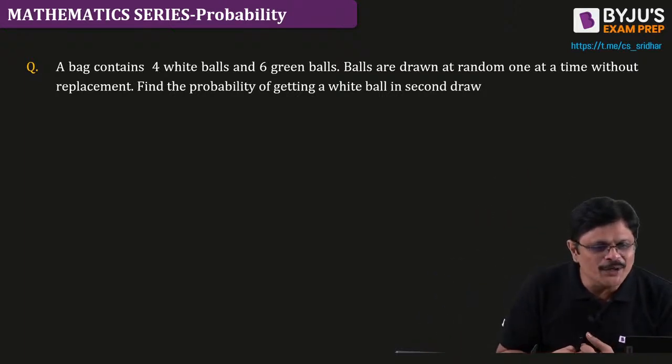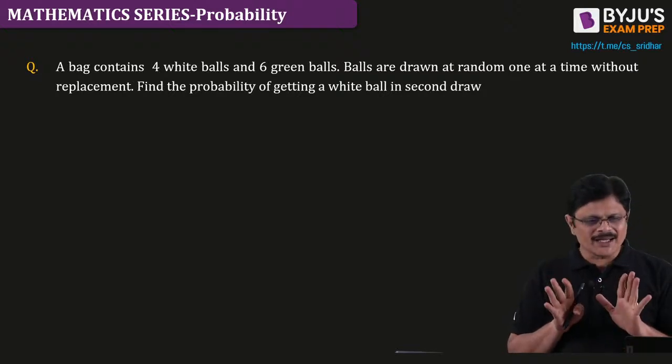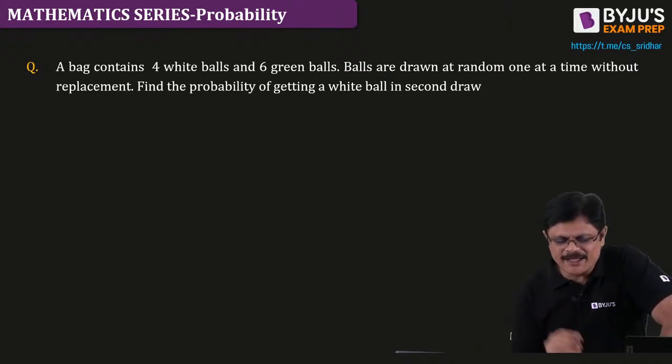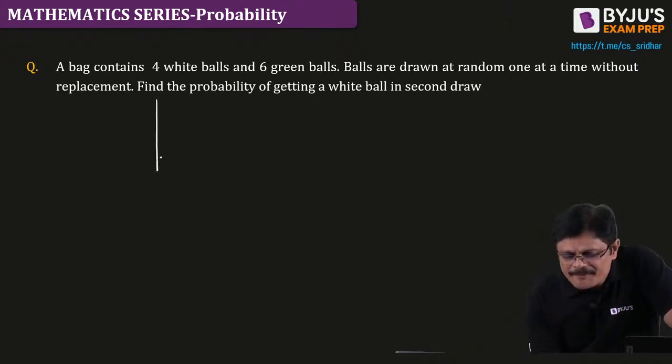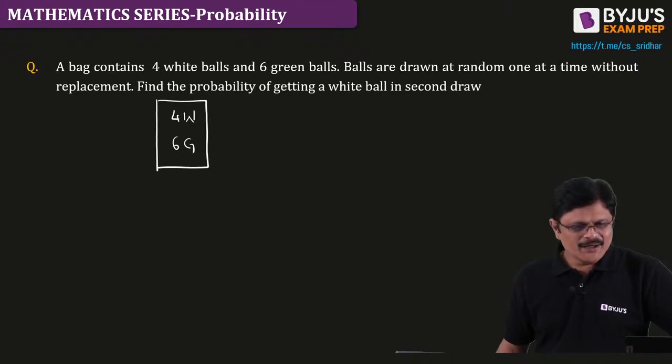What is not clear, Naveen? Is this problem not clear, or the previous one? Yeah, let me explain this problem. Naveen, see this carefully. A bag contains 4 white and 6 green balls. Don't worry, I'll solve it.